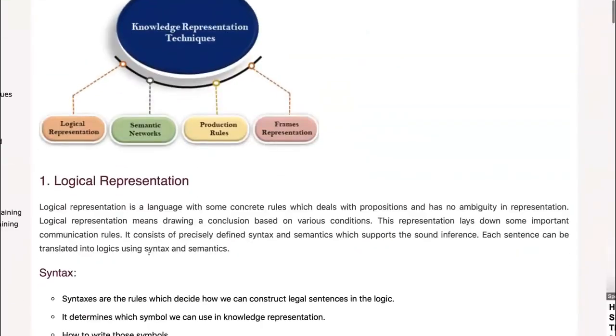So let's try to understand them in general, but we will not discuss in detail. Logical representation is a language with some concrete rules, which deals with propositions and has no ambiguity in representation. So logic means drawing a conclusion based on various conditions. This representation lays down some important communication rules. It consists of precisely defined syntax and semantics, which supports sound inference. Its sentences can be translated into logic using syntax and semantics because we will put this in a program, in our machine. That's why it's important to talk of these techniques, because the programming language that you will use will depend on this technique. But it's another lesson.